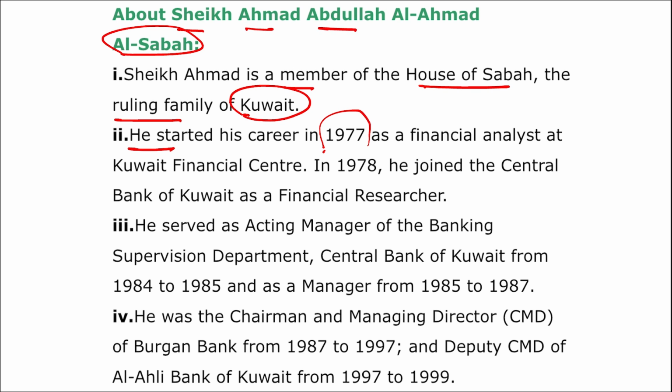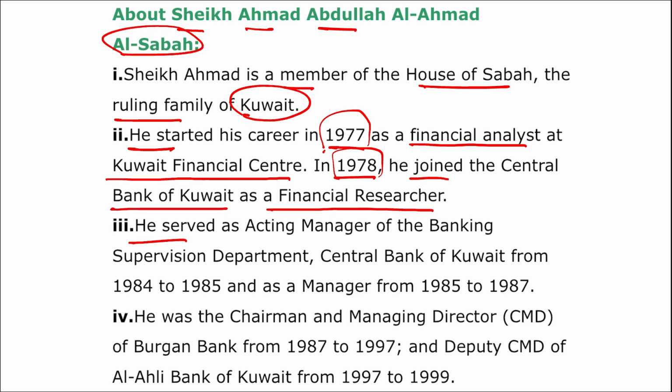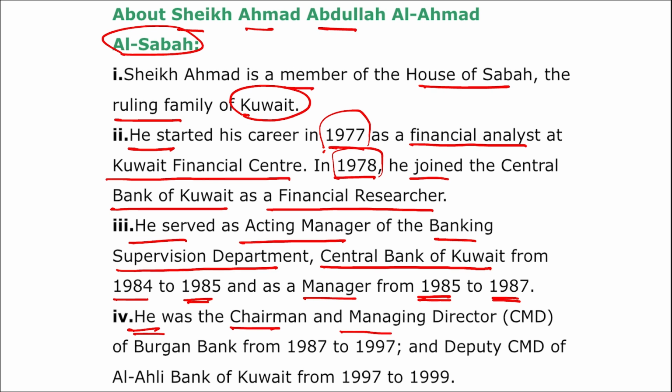He started his career in 1977 as a financial analyst at Kuwait Financial Center. In 1978, he joined the Central Bank of Kuwait as a financial researcher. Then he served as the acting manager of the Banking Supervision Department of the Central Bank of Kuwait from 1984 to 1985 and as a manager from 1985 to 1987. Then he was the chairman and managing director of the Burgan Bank from 1987 to 1997 and deputy chairman and managing director of Al Ahli Bank of Kuwait from 1997 to 1999.